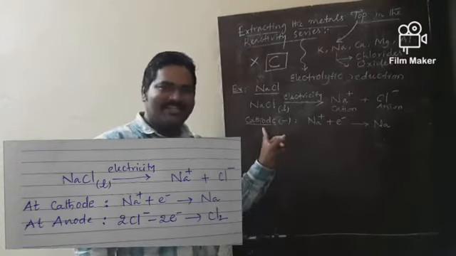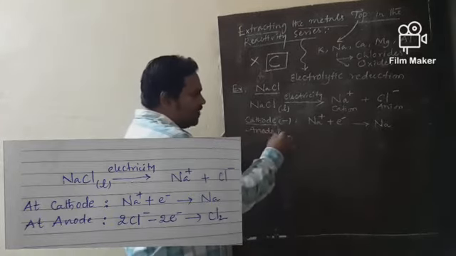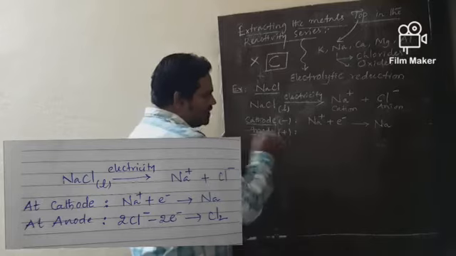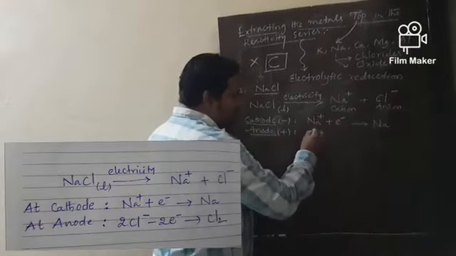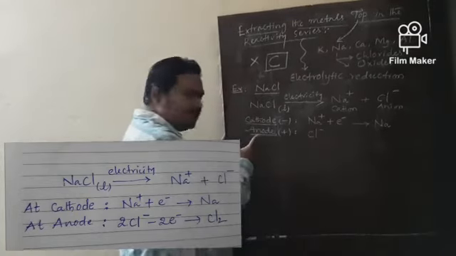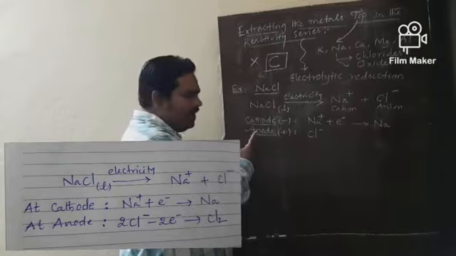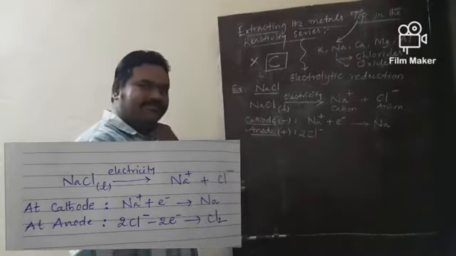Now coming to the anode reaction. Anode means positive. Being negative, chloride ions are attracted towards the anode. How many chloride ions here? 2Cl minus.